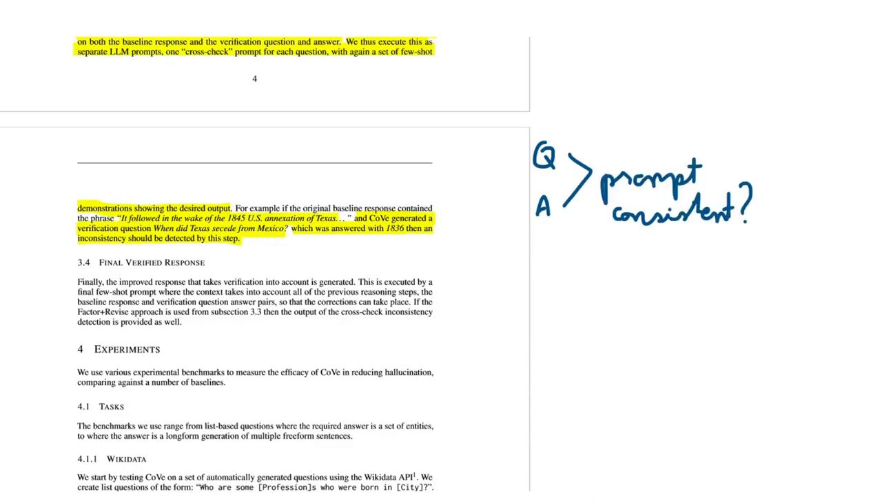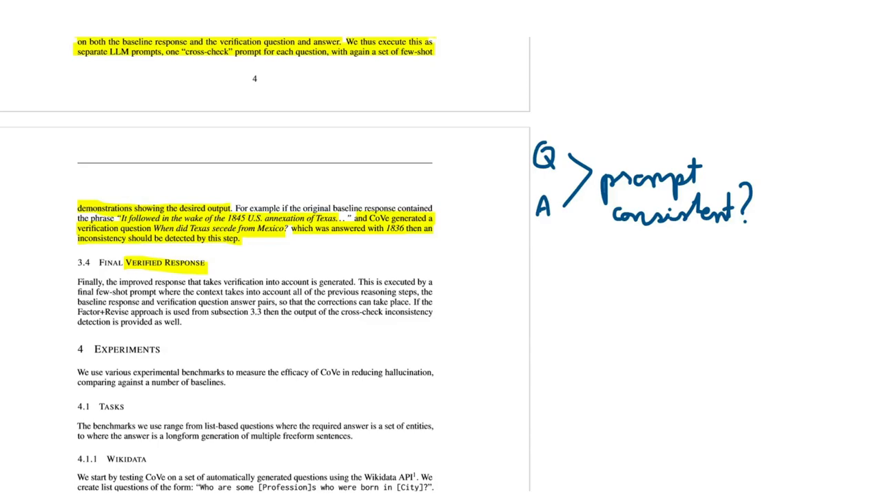So from my point of view, this is just a help step for the final phase, which is generating the verified response. And basically, the factor plus revise approach just gives further guidance to the large language model in generating its response by saying explicitly that this answer is not consistent with what has been said in the original prompt.